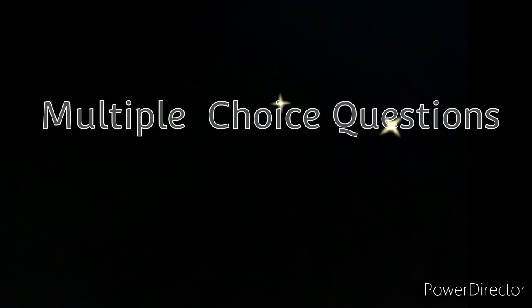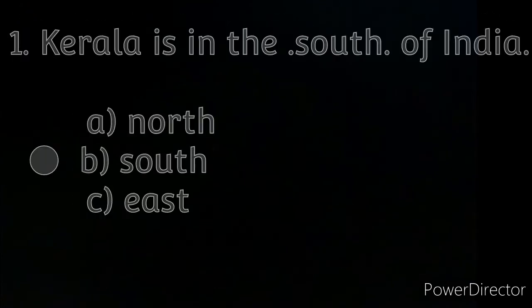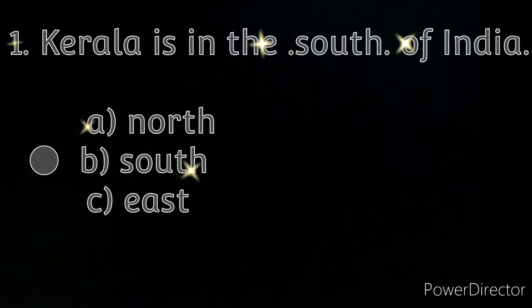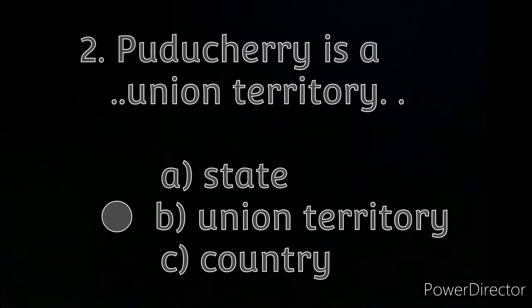Multiple choice questions. First one, Kerala is in the dash of India. Your options: A, North, B, South, C, East. The right answer is South. Second one, Puducherry is a dash. Your options: A, State, B, Union territory, C, Country. And the right answer is B, Union territory.